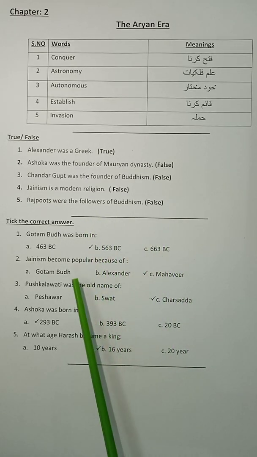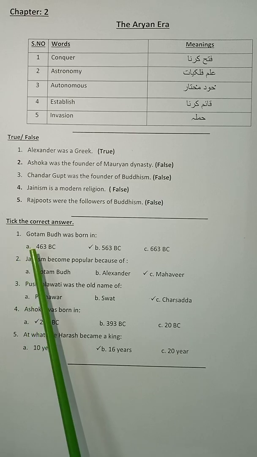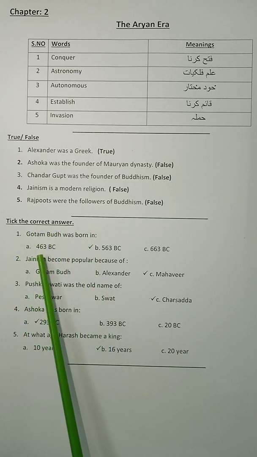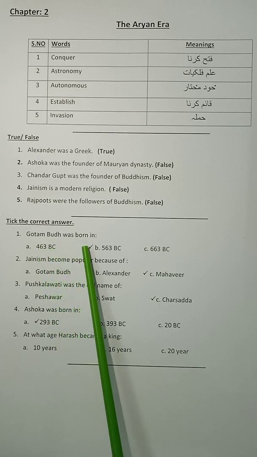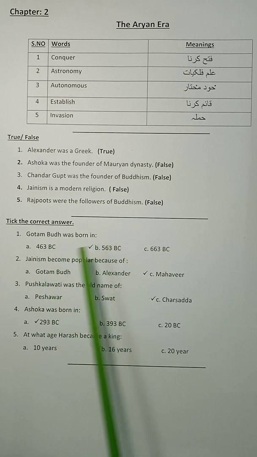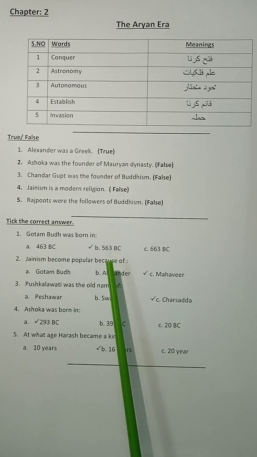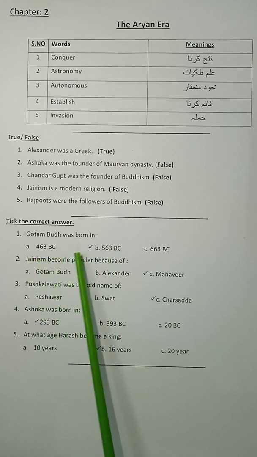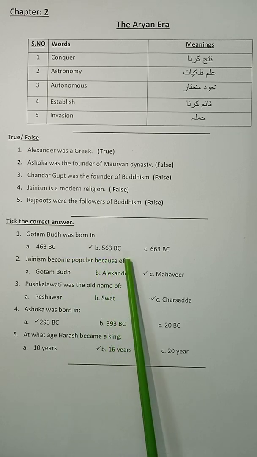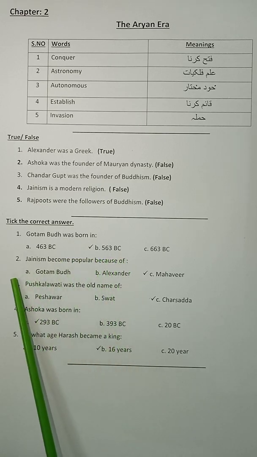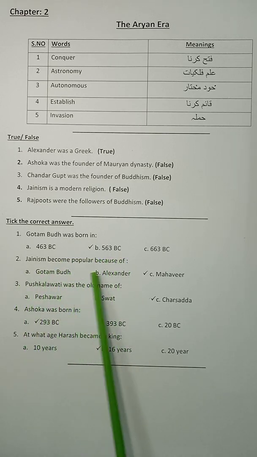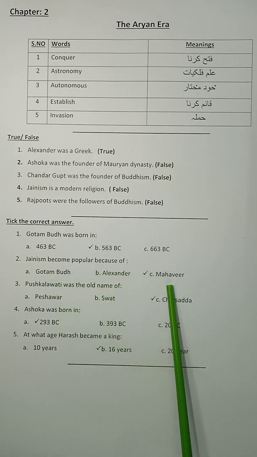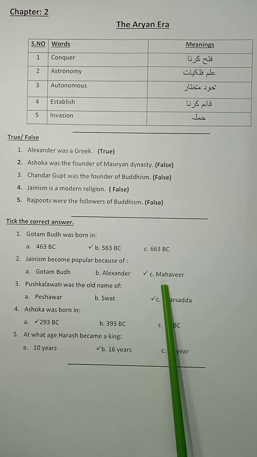Now on another page you have to write another question, and that is take the right answer. Number 1, Gautam Buddha was born in dash. You have three options and you have to choose one of them. Okay, the correct option is 563 BC. Number 2, Jainism became popular because of dash. Gautam Buddha, Alexander, or Mahavir. The correct option is Mahavir.